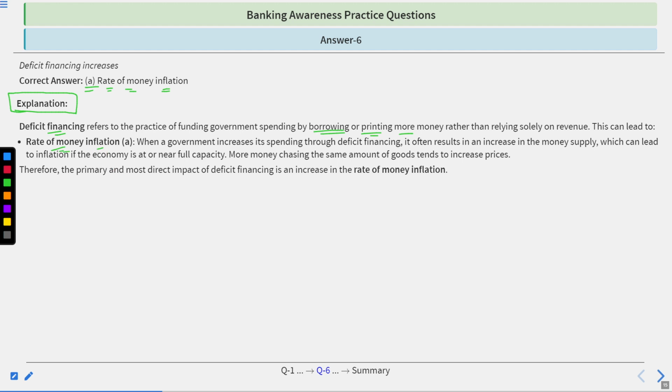When government increases spending through deficit financing, it often results in an increase in the money supply, which could lead to inflation if the economy is at or near full capacity. More money chasing the same amount of goods tends to increase prices. Therefore, the primary and most direct impact of deficit financing is an increase in the rate of money inflation.